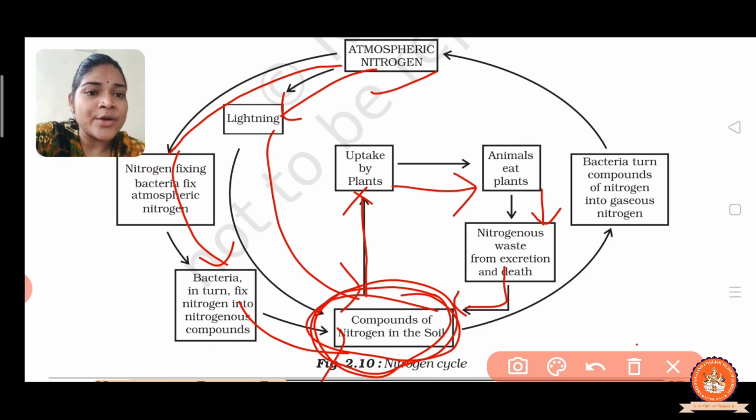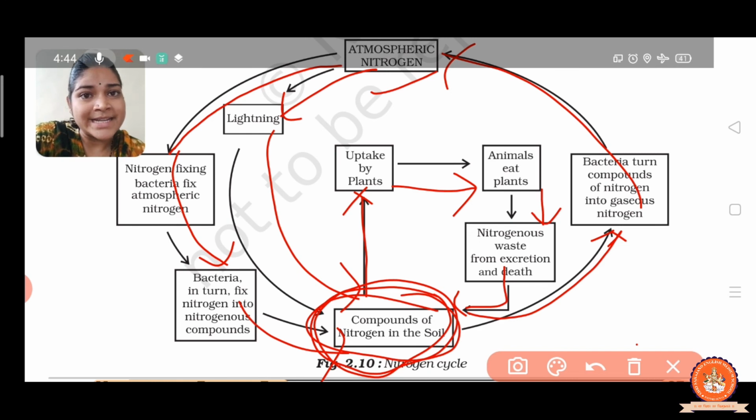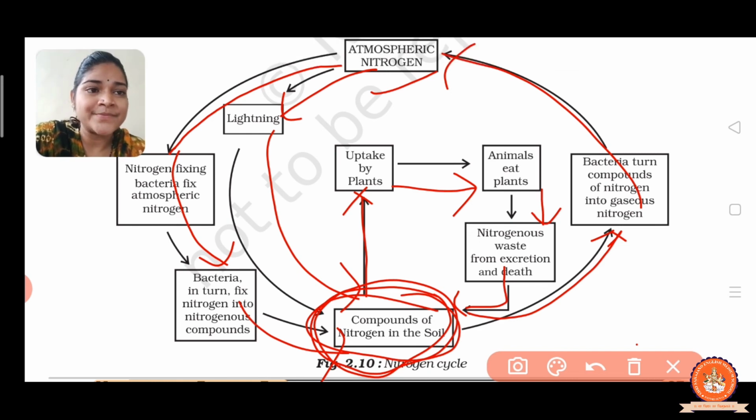Right? Now again the compounds of nitrogen, the bacteria turn into the gaseous form of nitrogen, the atmospheric nitrogen. The usable form of nitrogen converting into atmospheric nitrogen is called denitrification.